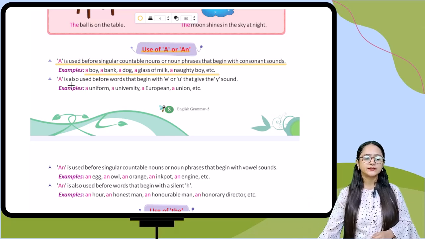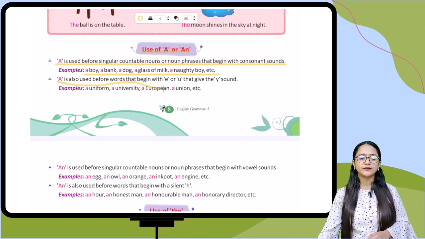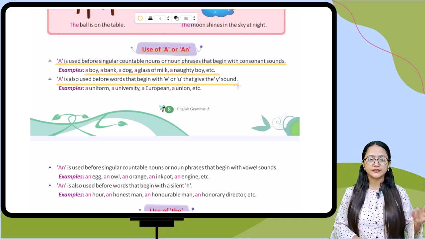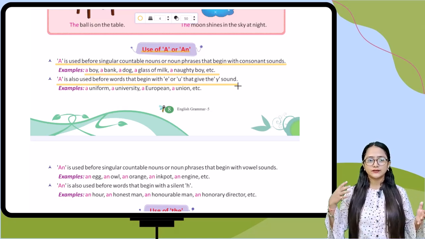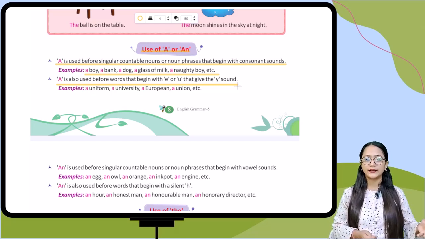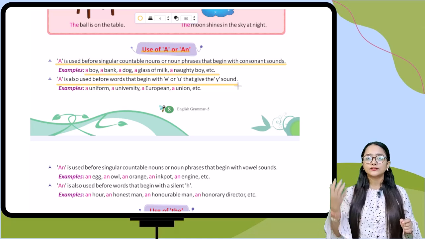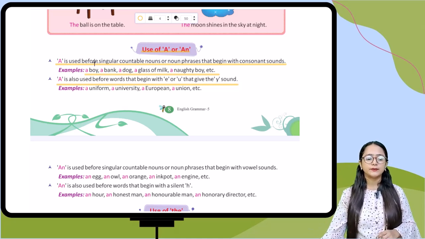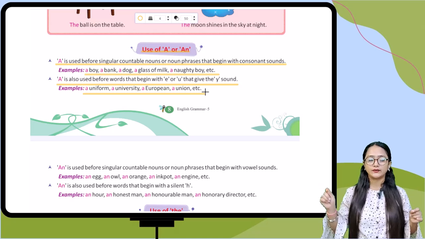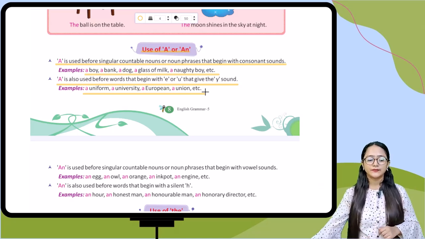Now the next thing is that a is also used before words that begin with e or u that give the y sound. It carries the y sound, that means the consonant sound. It is not carrying the vowel sound. If you assume that the first letter is e or u, so it is a vowel one and you have to put an, no, it is wrong. It is carrying the consonant y sound. For example, a uniform, a university, a European, a union, etc. These all carry the y sound, uniform, y. So that's why you have to put a before it.